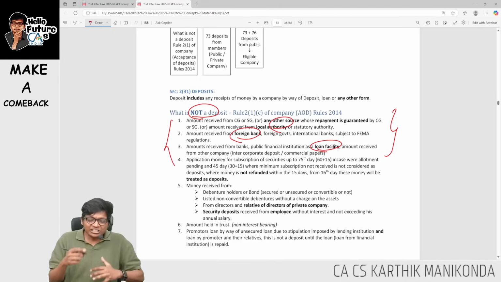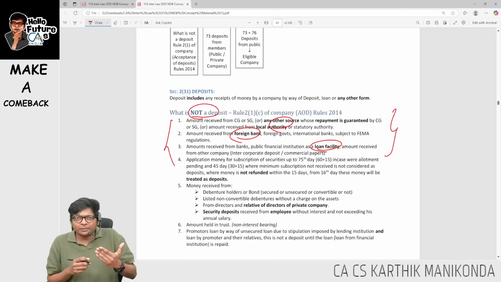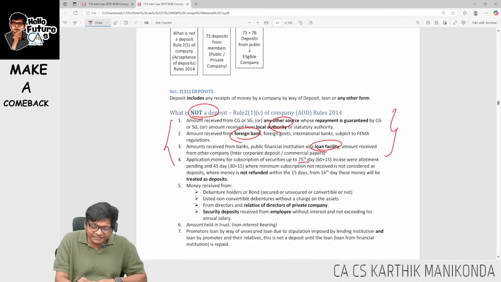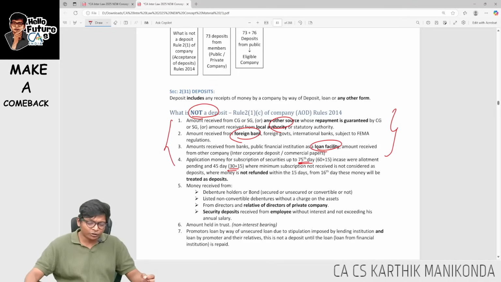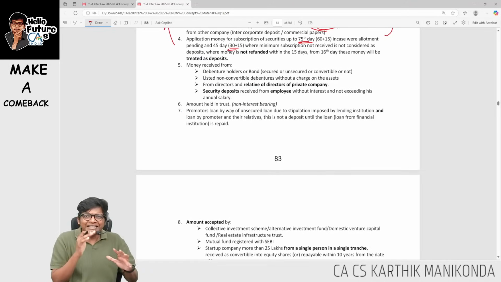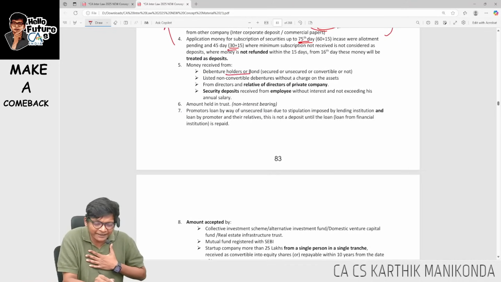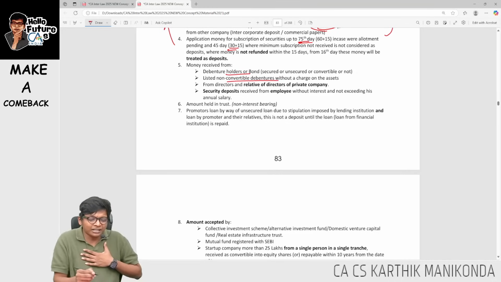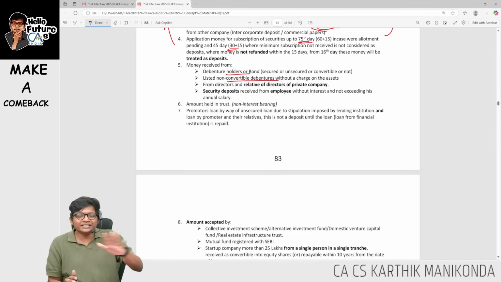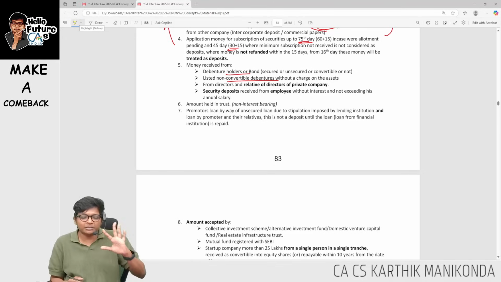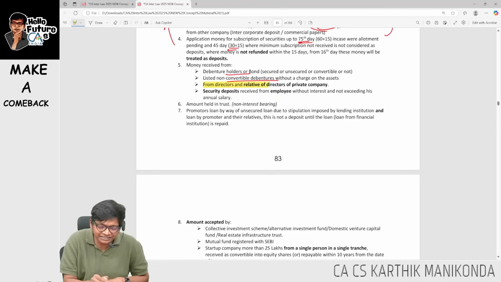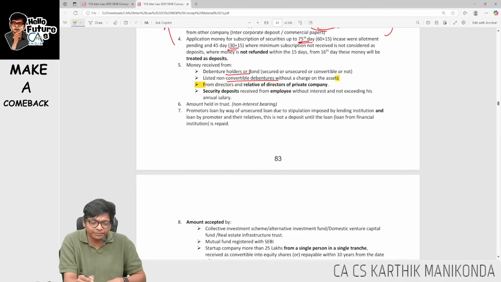Second, when you make a share issue and if you don't refund the money in case of private placement within 75 days and in case of normal issue within 45 days, after that grace period it becomes a deposit, guys. Next they are saying any kind of liability like debentures or bond or any non-convertible listed debentures, all these are not deposits. Fairly simple. Next important points I'm highlighting here. From directors and relatives of directors of a private company is not a deposit, guys.